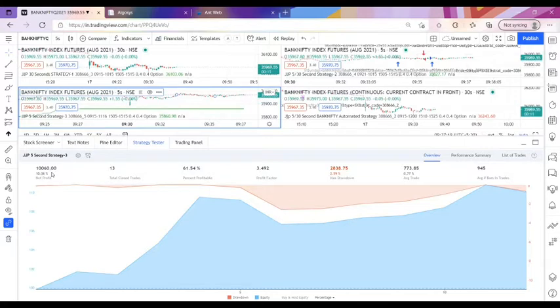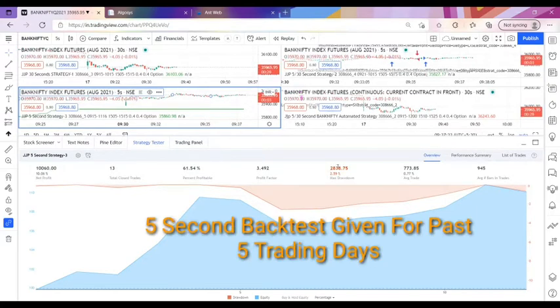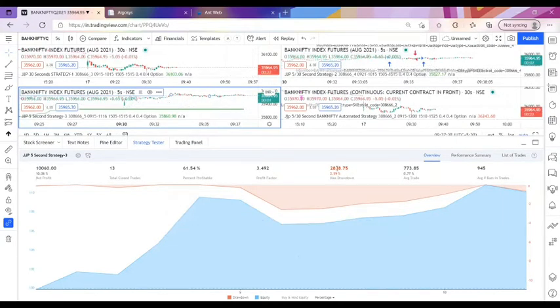For the past 5 days we are getting the backtest, and you can see 13 trades have been executed, and the maximum drawdown it has taken is 2,838 rupees. It has been taken for per lot of Bank Nifty future. Now we are running every strategy in Bank Nifty future only. So according to the future, it will be taking the option strike price also. So this is the overview for the third strategy I am showing right now.